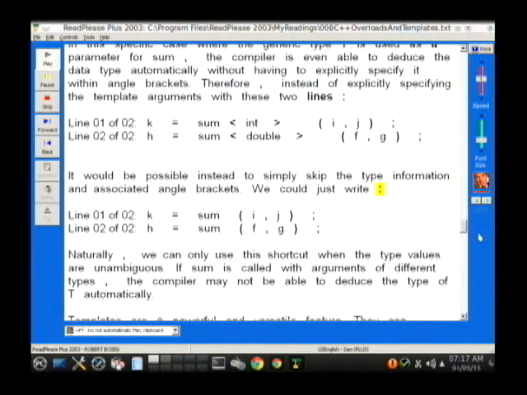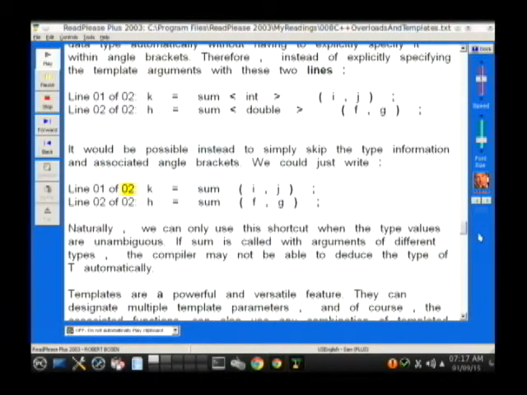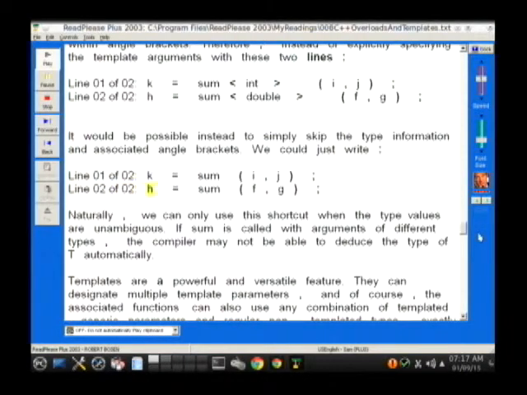We could just write: k = sum(i, j); h = sum(f, g);